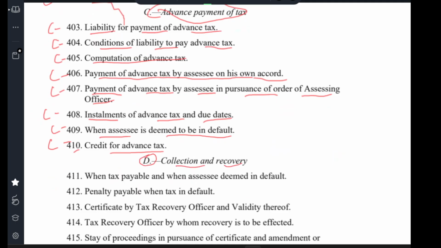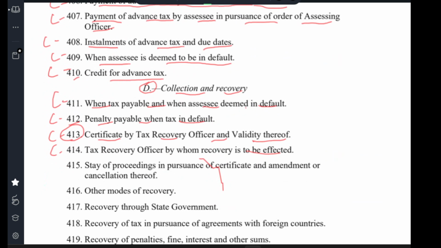D. Collection and recovery. Clause 411, when tax payable and when assessee deemed in default. Clause 412, penalty payable when tax in default. Clause 413, certificate of tax recovery officer and validity thereof. Clause 414, tax recovery officer by whom recovery to be effected. Clause 415, stay of proceeding in pursuance of certificate. Amendment and cancellation thereof.